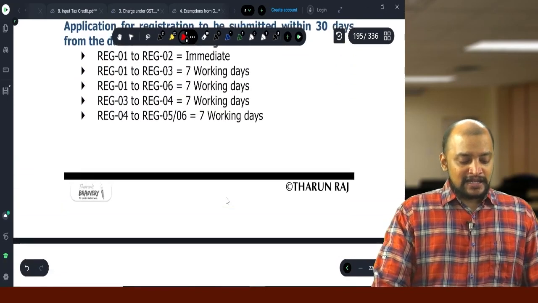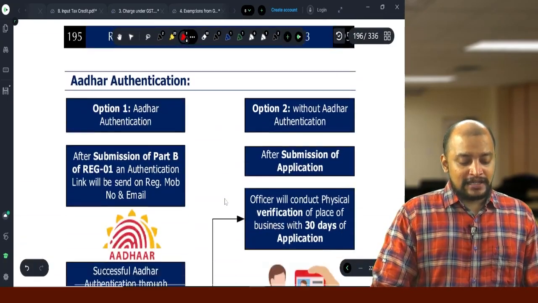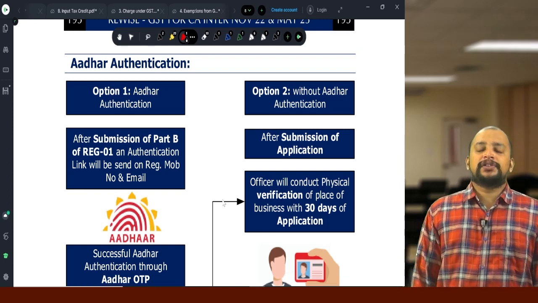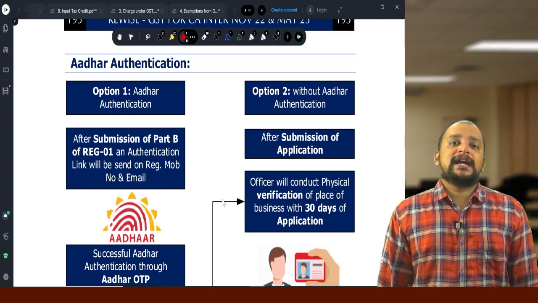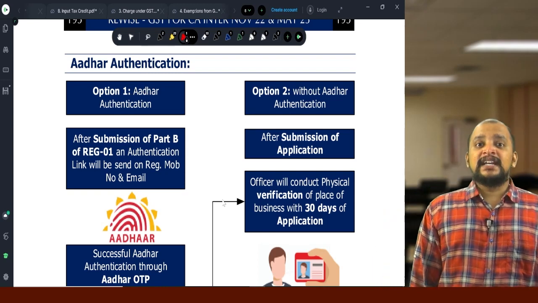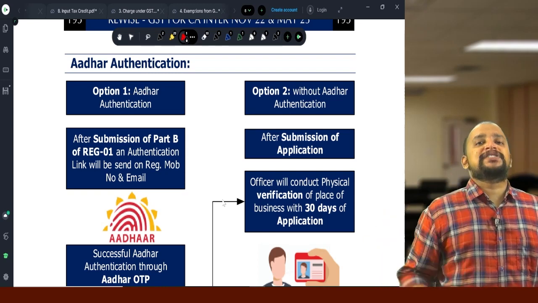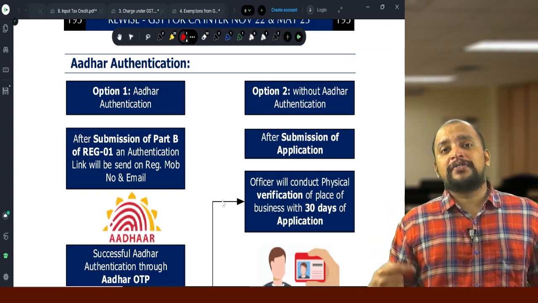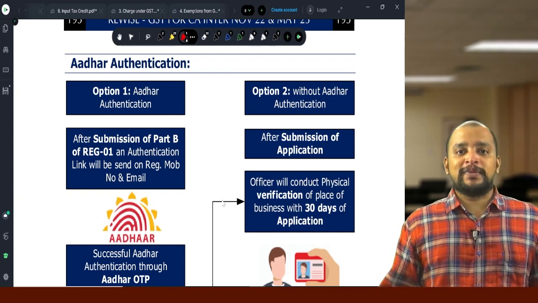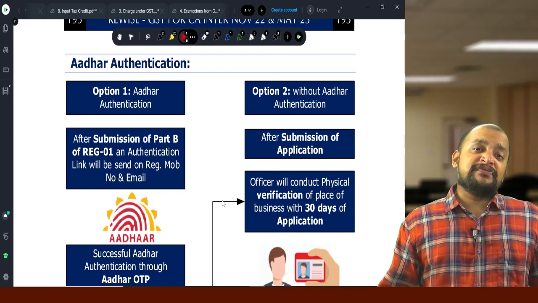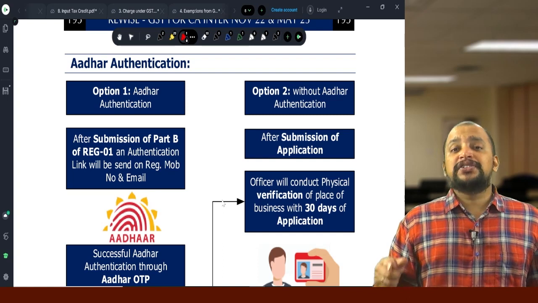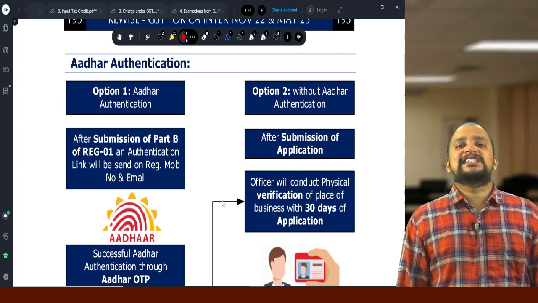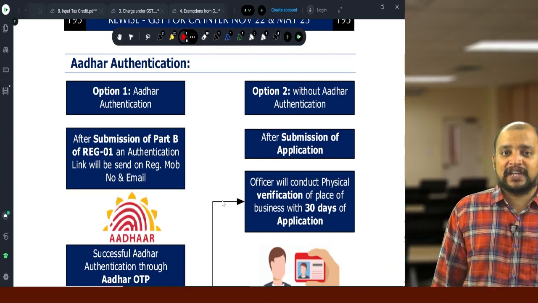Okay. Then we have a concept of Aadhaar authentication in registration. So when we make application for registration, there are 2 parts, part A and part B of REG1. In that part B, we have an option to select Aadhaar authentication. So either we can do Aadhaar authentication or we can submit other documents, eKYC. Suppose if we select Aadhaar authentication, the registration will be granted immediately. If you are not selecting Aadhaar authentication, the registration is granted subject to physical verification.